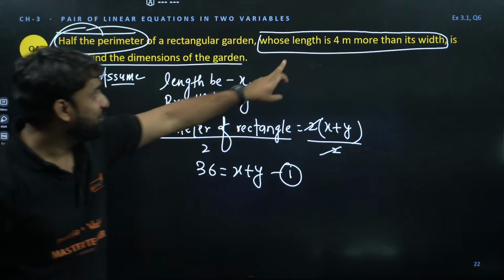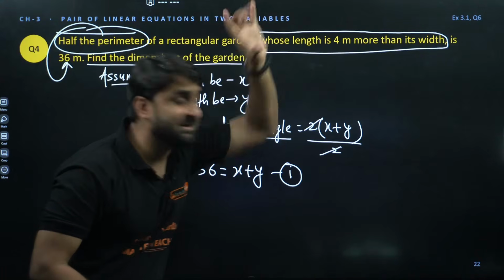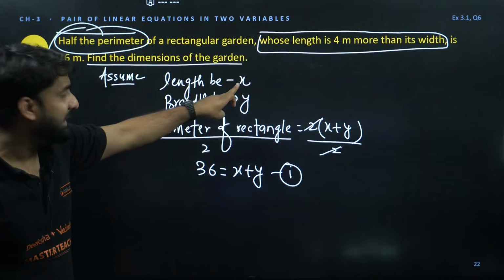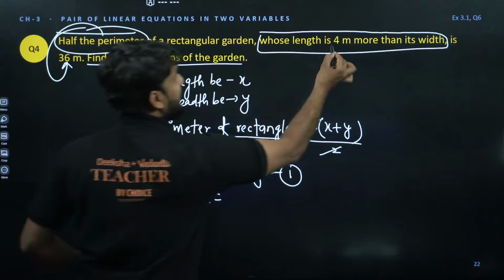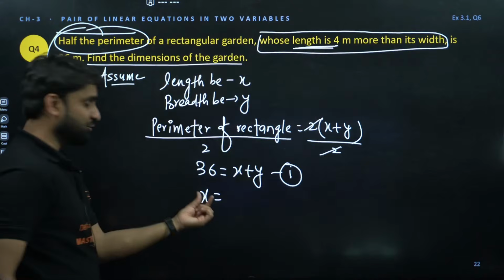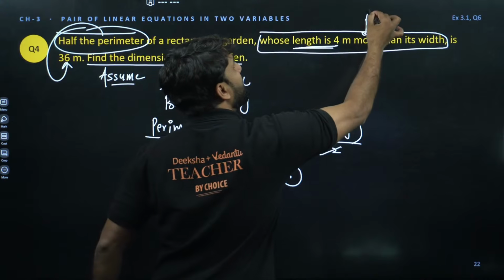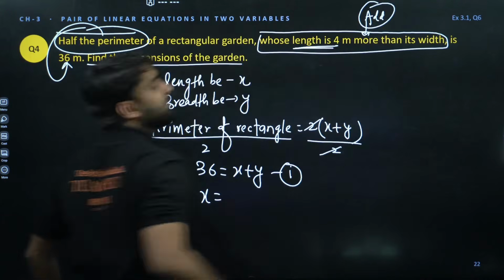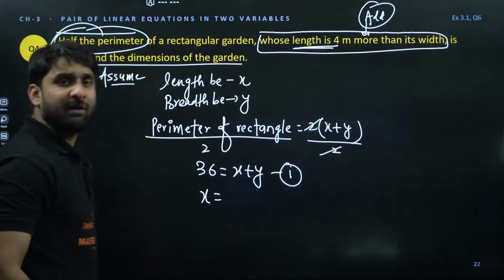Yes. And do you know the second equation? The length is 4 meter more than its width, and we have assumed length is x. So we can write x is equal to, because length is 4 more. What does it mean by more? More means addition. So we have to add 4 with the width.